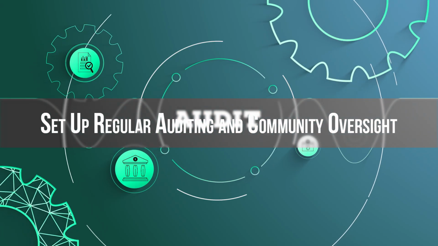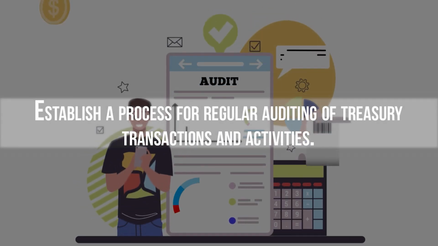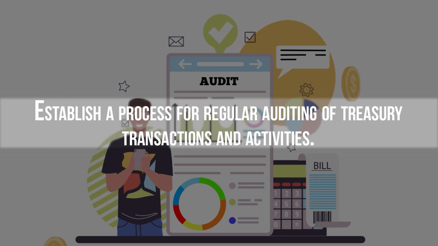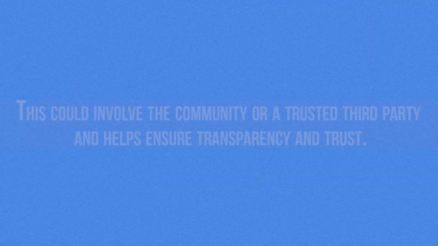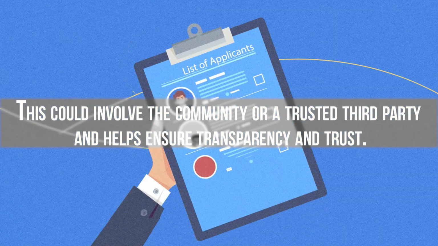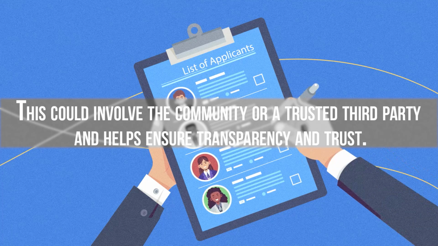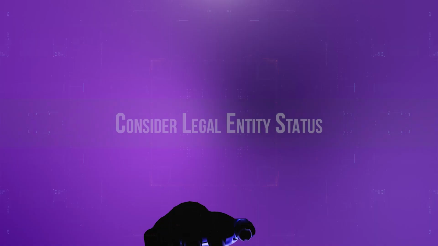Set up regular auditing and community oversight. Establish a process for regular auditing of treasury transactions and activities. This could involve the community or a trusted third party and helps ensure transparency and trust.